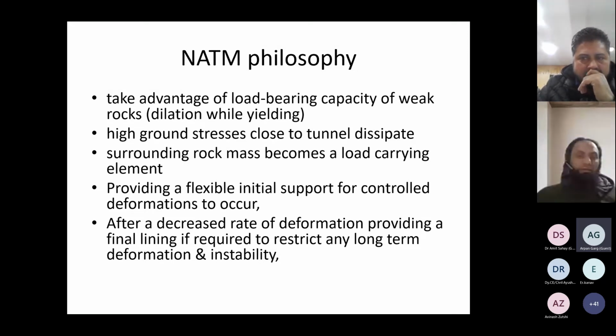For that, our initial support system has to be flexible and deformable, and controlled deformations are allowed to occur in the initial supporting system. After we are satisfied with the decrease in the rate of deformations, we conclude the support and then go for the final support system. Or it may happen that the initial support system can be considered as the final support system.